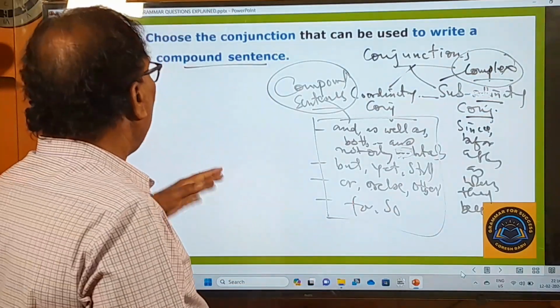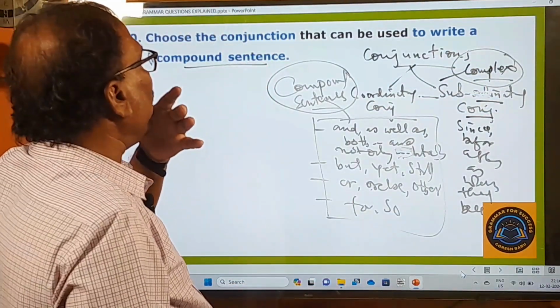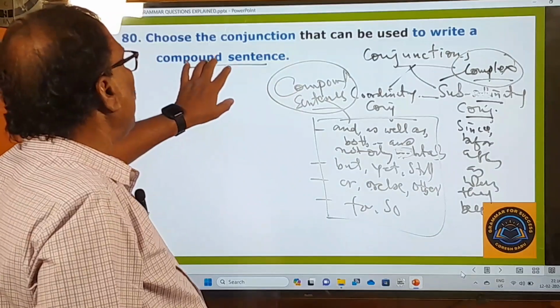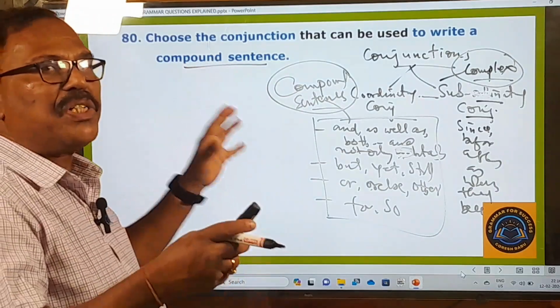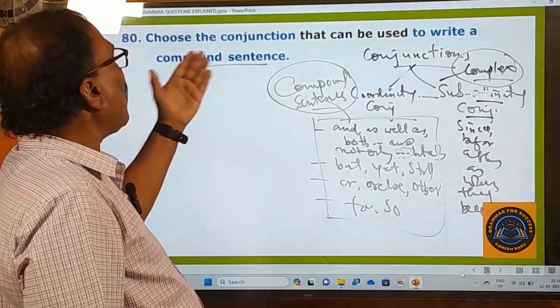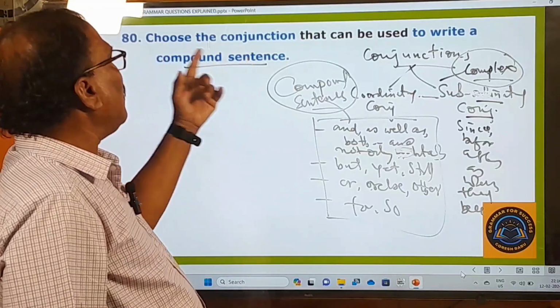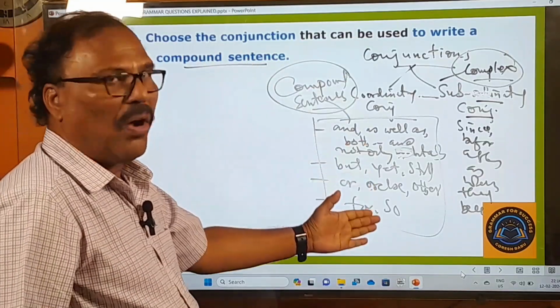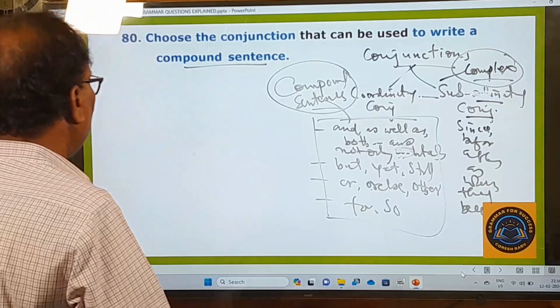Okay, right. And here, choose the conjunction that can be used to write a compound sentence. So he is asking you to mention the conjunction that forms a compound sentence. What is the conjunction that forms a compound sentence? Means only the coordinating conjunctions. So let us see that here.